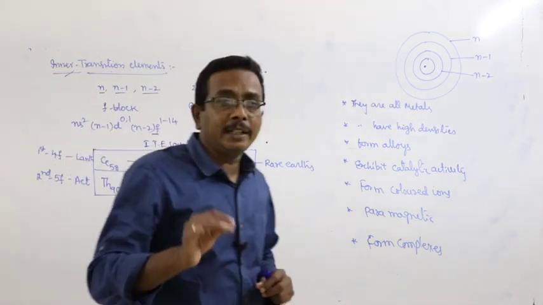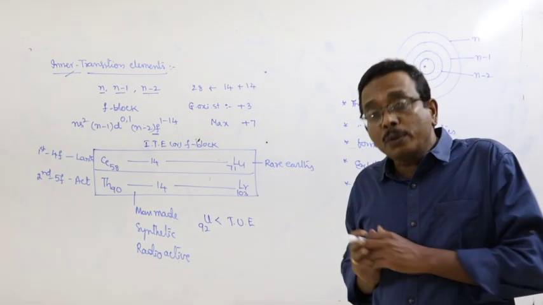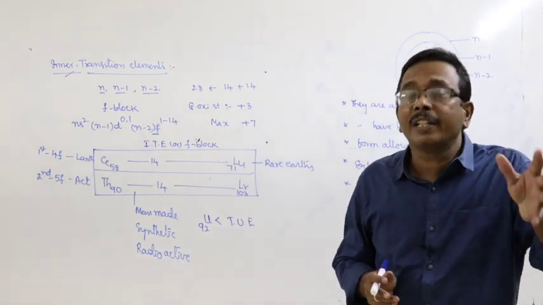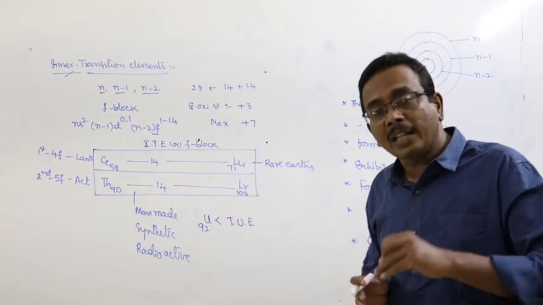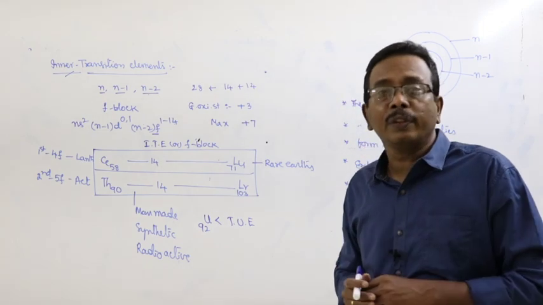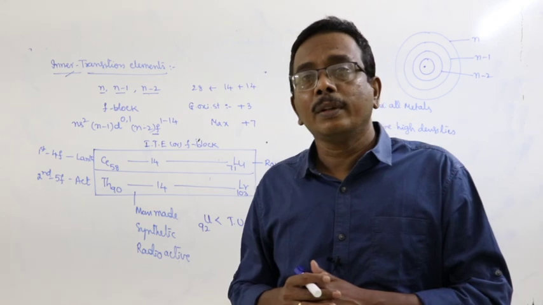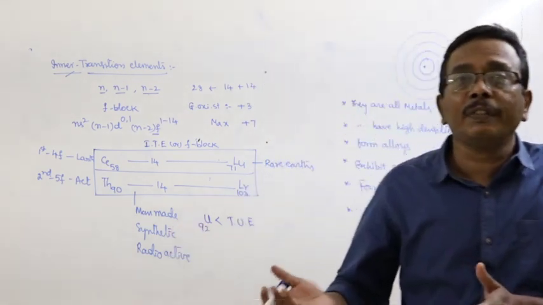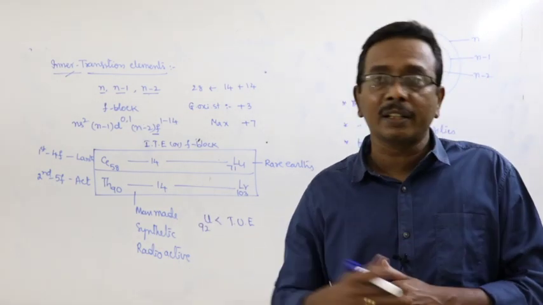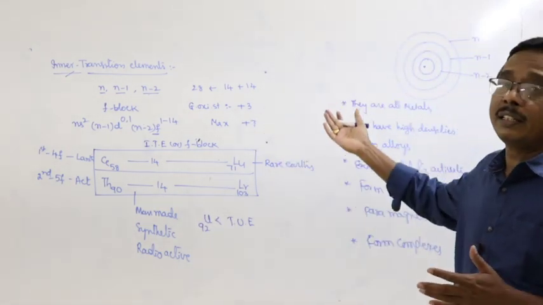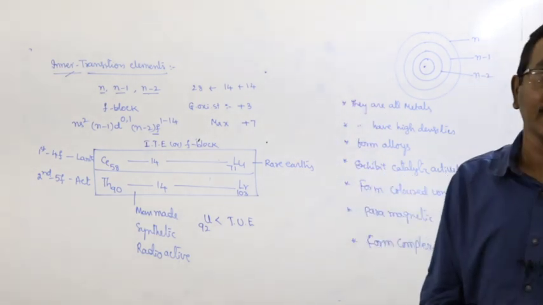But here there is an important note. Up to now we came across the classification of elements: Dobereiner's classification, Newlands' classification, Lothar Meyer's classification, Mendeleev's classification, the modern periodic table, classification of elements into blocks on the basis of electronic configuration, and the last one, the classification of elements on the basis of their chemical behavior.